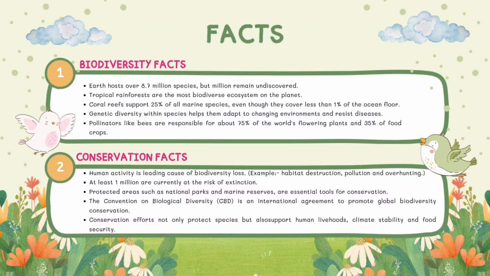Biodiversity facts. Earth hosts over 8.7 million species, but millions remain undiscovered. Tropical rainforests are the most biodiverse ecosystems on the planet. Coral reefs support 25% of all marine species, even though they cover less than 1% of the ocean floor. Genetic diversity within species helps them adapt to changing environments and resist diseases. Pollinators like bees are responsible for about 75% of the world's flowering plants and 35% of food crops.